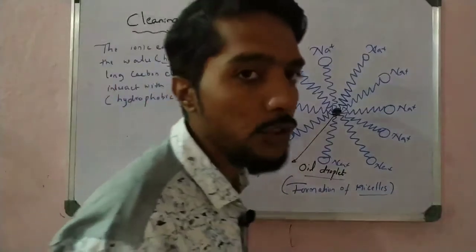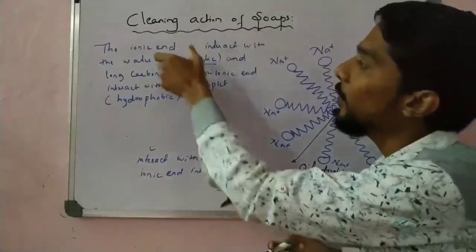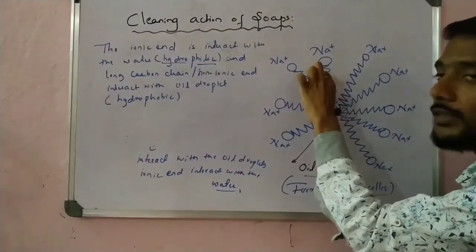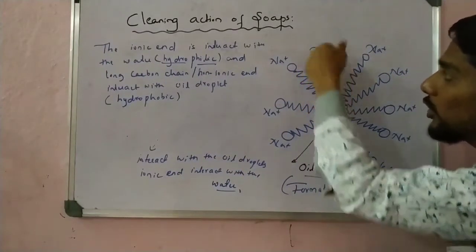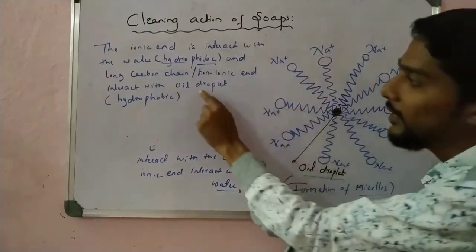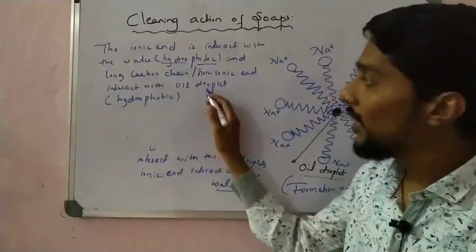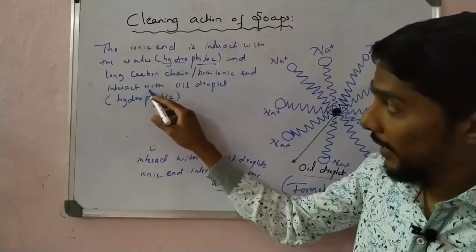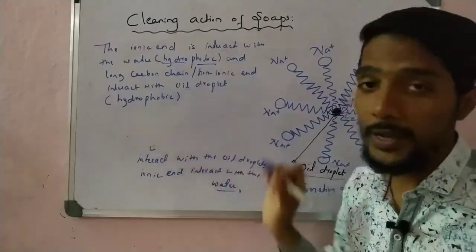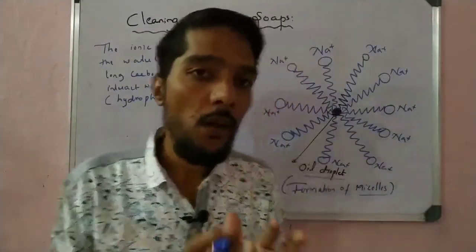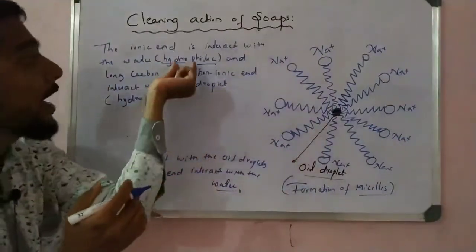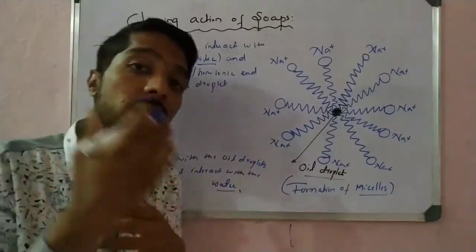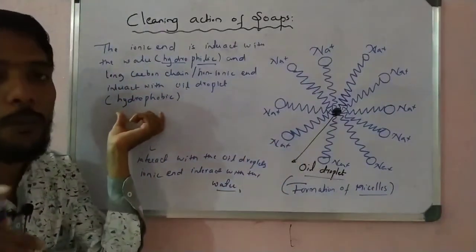Phobic means the opposite, right? So the part which interacts with the water is hydrophilic, and the carbon chain, the non-ionic end, is opposite to the water. It interacts with the oil, they avoid the water, they are like oil, so that is called hydrophobic. So there are two parts here: one is the ionic end, also called the hydrophilic end, and one is the non-ionic end, the long carbon chain, that interacts with the oil, and that is called the hydrophobic end.